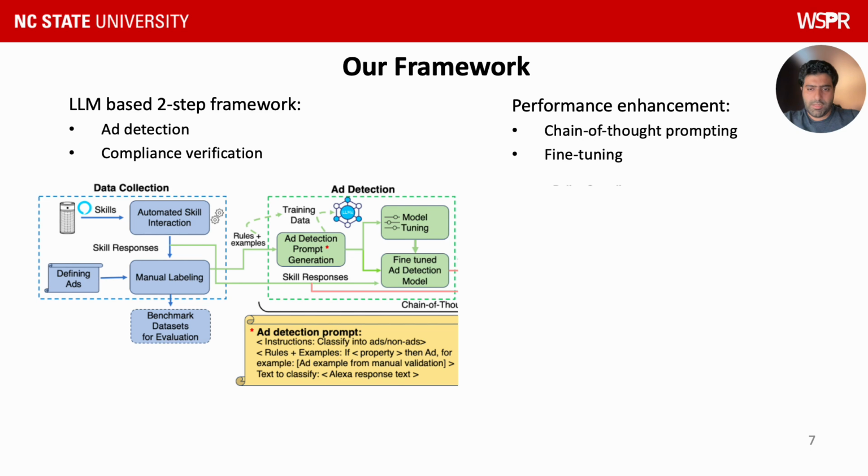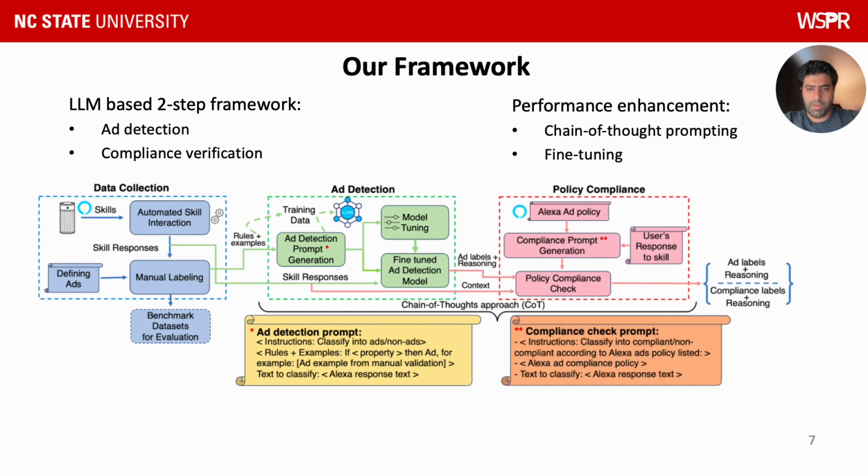If an ad is detected in the skill response, it is forwarded to the next phase of the pipeline, where the LLM is provided with the instructions to verify the compliance along with Alexa's ads policy and skill metadata such as developer information and description. The model is also provided with the previous context of the ad detection phase as a chain of thought. Finally, the model outputs whether the ad is compliant in the skill context along with the reasoning.